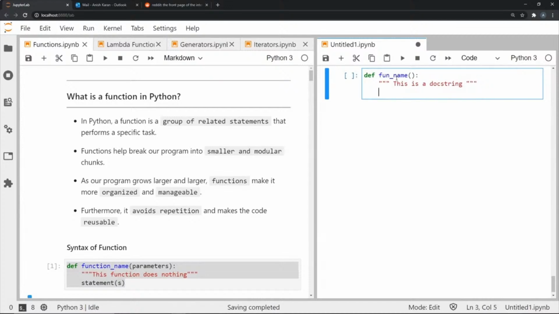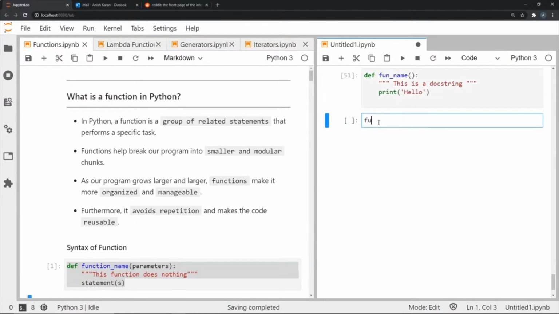All right. Now the rest of the statement will obviously be what this function will do. Let's include a simple print statement. All right, we're done here, and let's call this. So of course, once you define the function, to call the function, you just have to use its name like this.